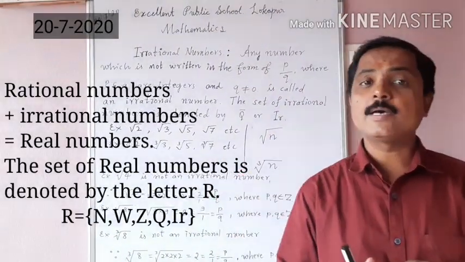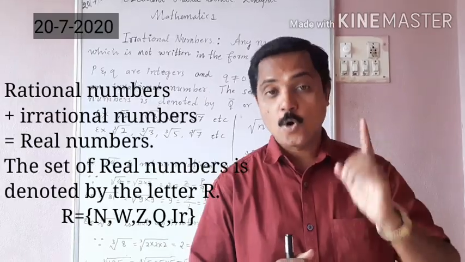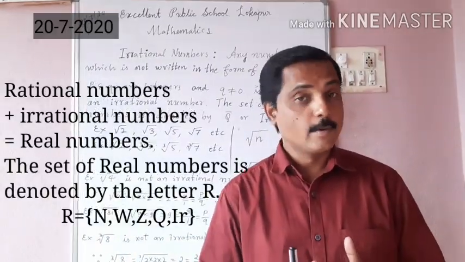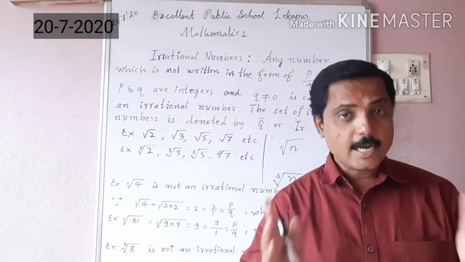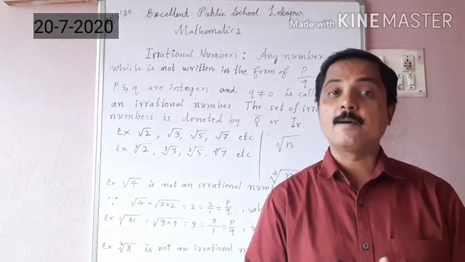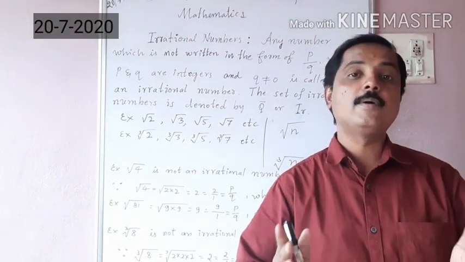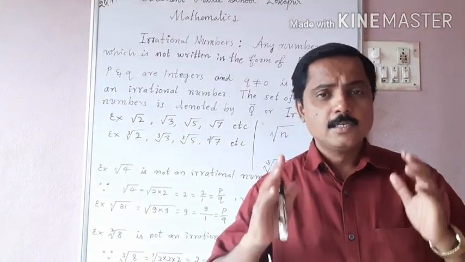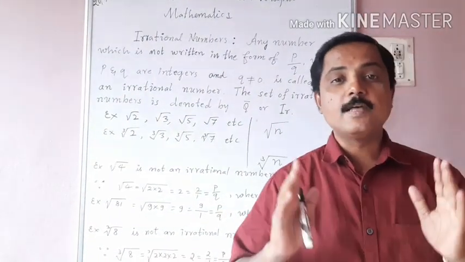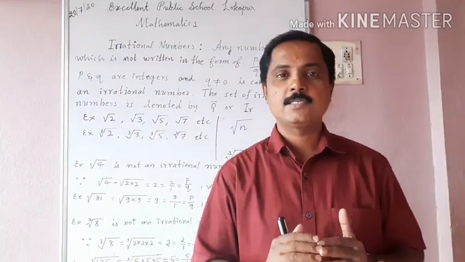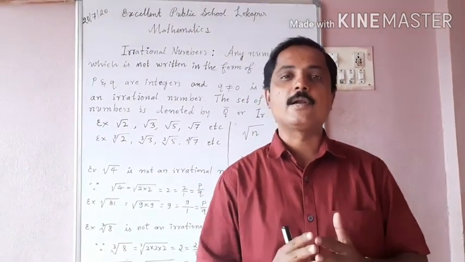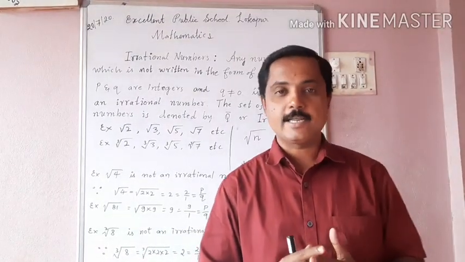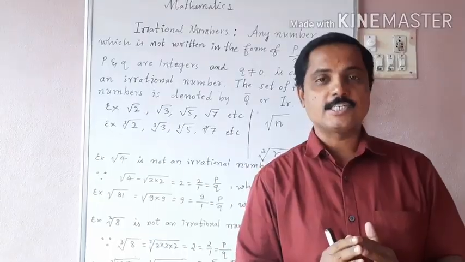But all real numbers are not the natural numbers, whole numbers, integers, rational numbers and irrational numbers. Okay? We will justify it later. There are many basic properties of real numbers. Means natural numbers, whole numbers, integers, rational numbers and irrational numbers. But today we will discuss few of the basic properties of the rational numbers. If we learn these basic properties, then we will be able to understand the further concept of the mathematics. Okay? Let us start our session.